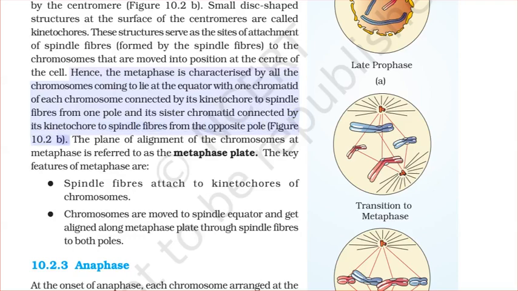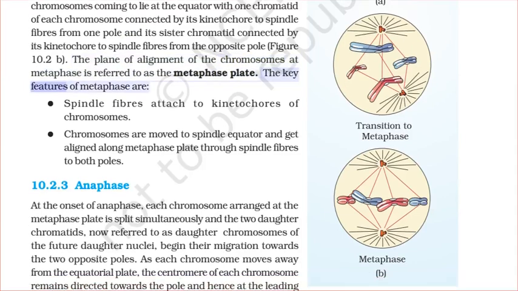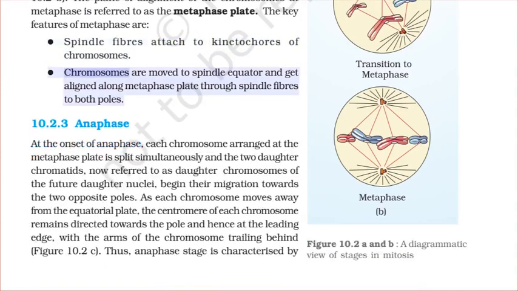Figure B. The plane of alignment of the chromosomes at metaphase is referred to as the metaphase plate. The key features of metaphase are spindle fibers attached to kinetochores of chromosomes. Chromosomes are moved to the spindle equator and get aligned along the metaphase plate through spindle fibers to both poles.